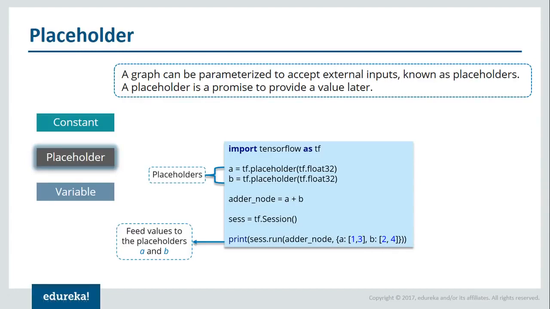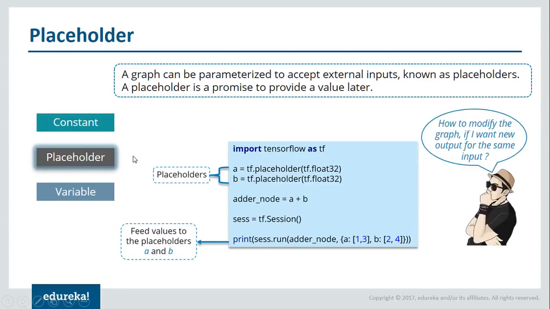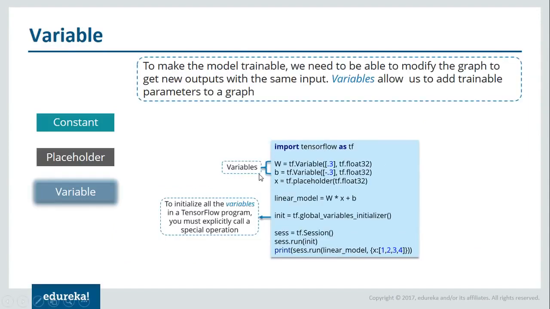But the question again arises: what if I want to change my parameters? How do I modify the graph if I want a new output for the same input? At that time, I need variables. So what are variables? As the name tells you, variables are values that keep on changing. And when you train a model, you use variables to hold and update parameters.